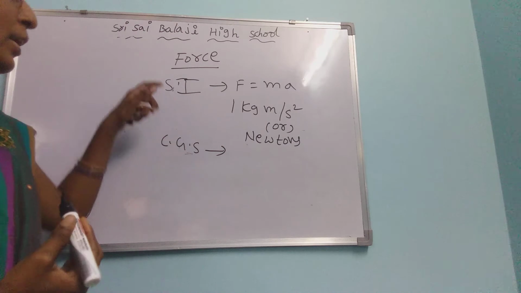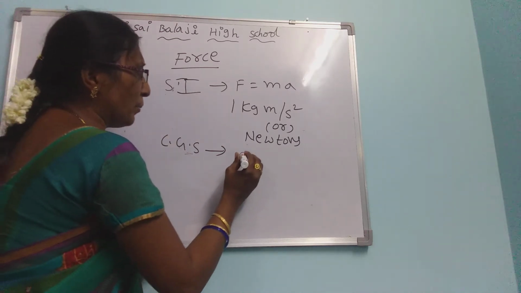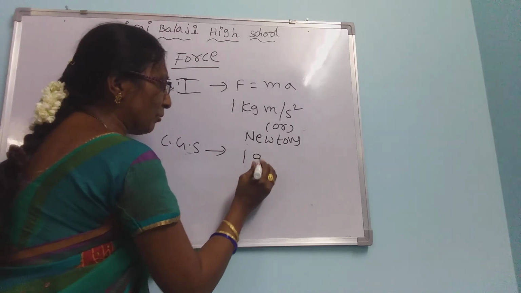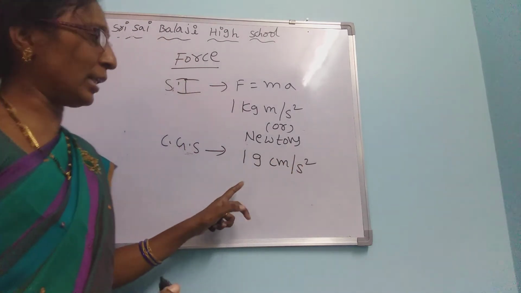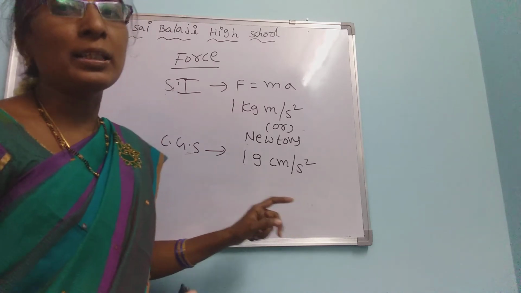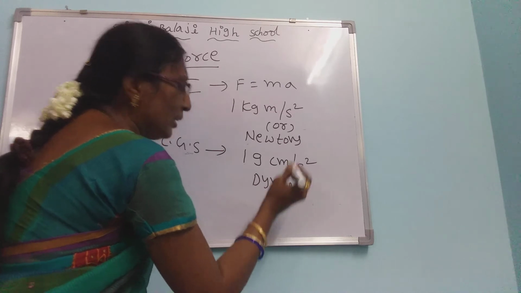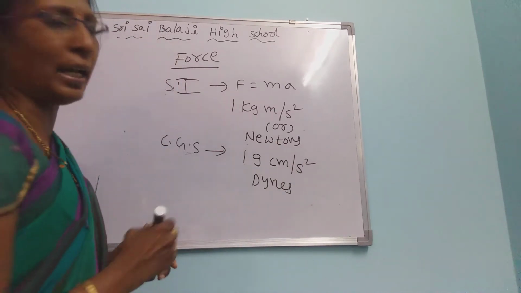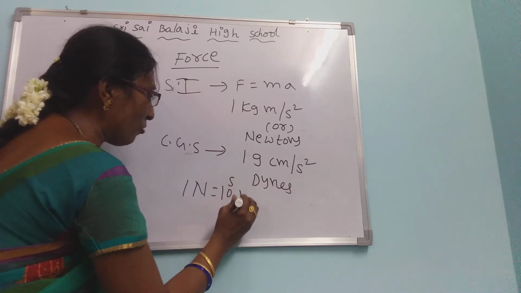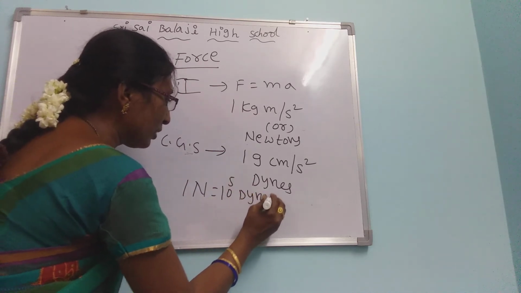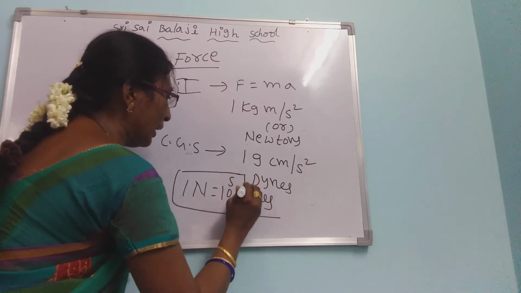In the CGS system, the unit is 1 gram centimeter per second square, which is also called a dyne. 1 newton is equal to 10 to the power of 5 dynes.